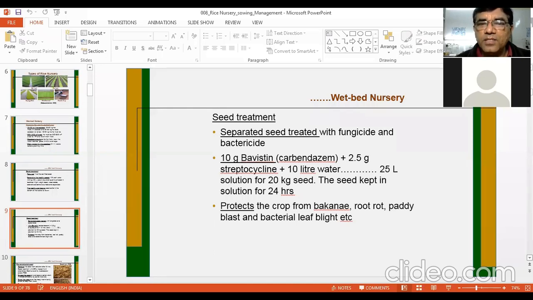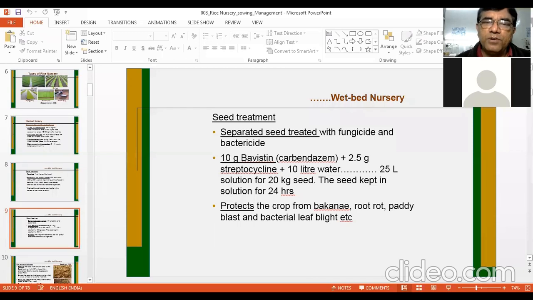So now the seed should be kept in this solution of fungicide and bactericide for 24 hours. So this is kind of pre-germination of the seed, as well as the seed will be treated with the fungicide and bactericide. So it protects the crop, particularly from Bakanae disease, root rot disease, and paddy blast and bacterial leaf blight. Bacterial leaf blight is protected by streptocycline.